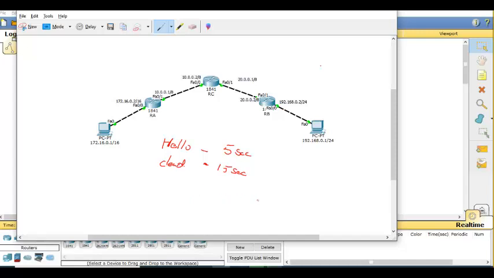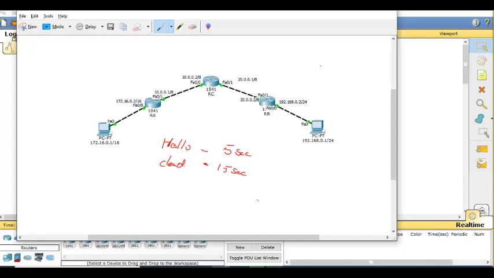Next, how many hop count does RIP support? Maximum 15. Correct. EIGRP metric is not hop count, but EIGRP also has some limit in hop count.